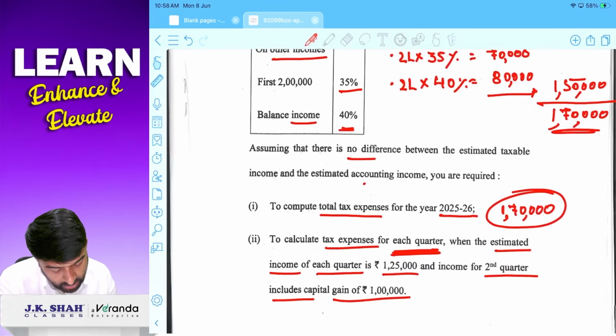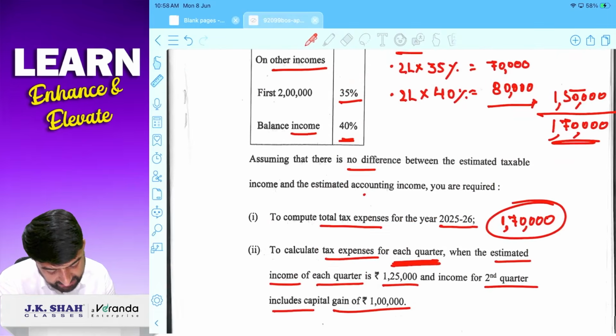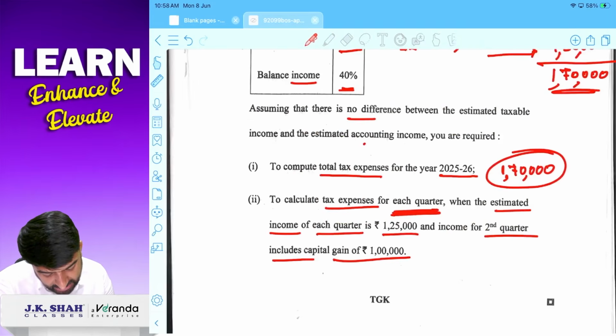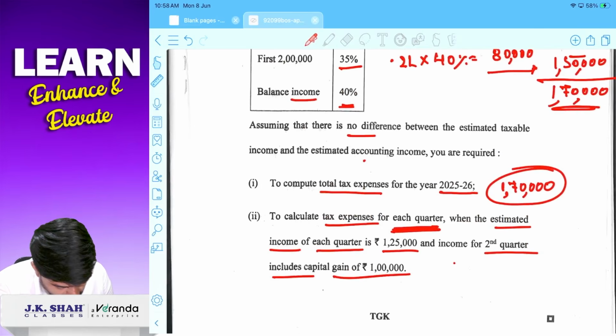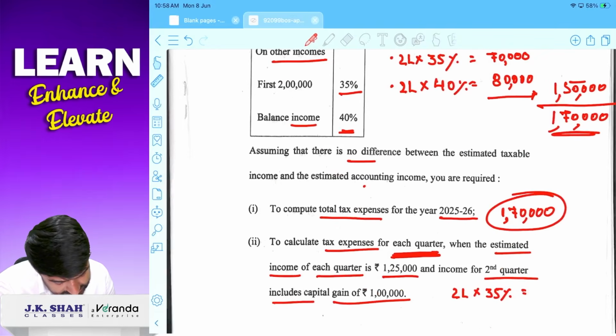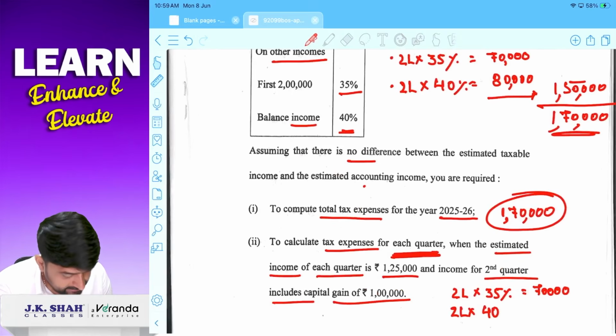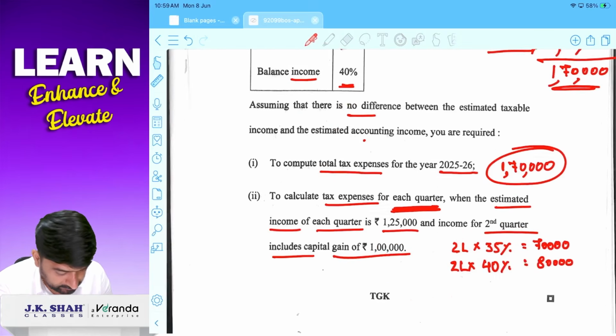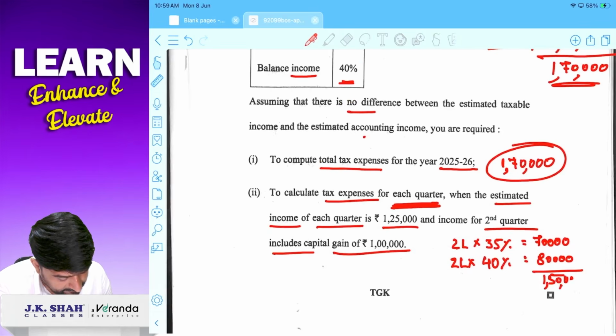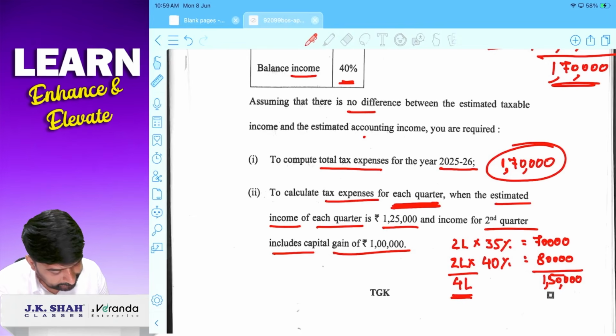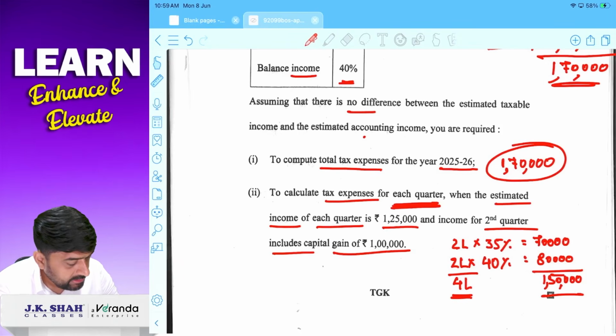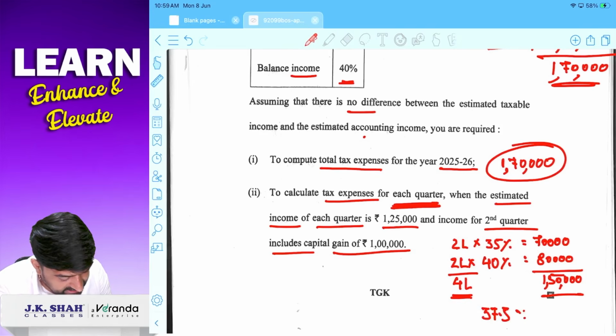See, whenever we are going for quarterly taxation, we need to go for weighted average rate. तो weighted average rate फाइंड करना पड़ेगा पीजीबीपी इनकम का. करेक्ट? कैसे फाइंड करेंगे? सो वेटेड एवरेज के लिए 2 लाख 35%, 70,000, 2 lakh 40%, 80,000, 150, 4 lakhs. 1,50,000 divided by 4 lakhs into 100, 37.5% एवरेज रेट आएगा.